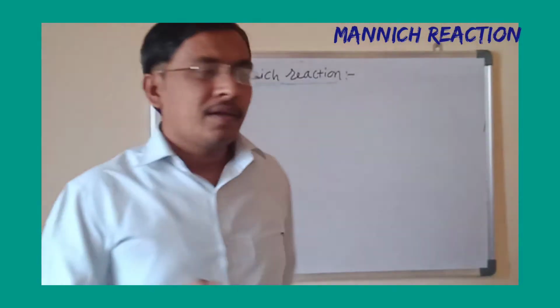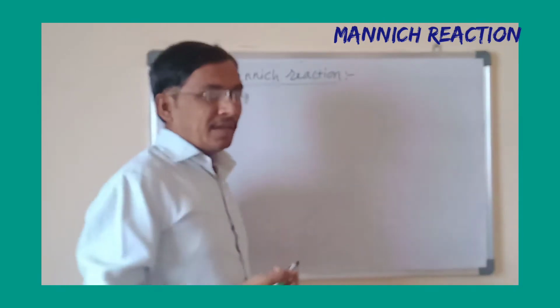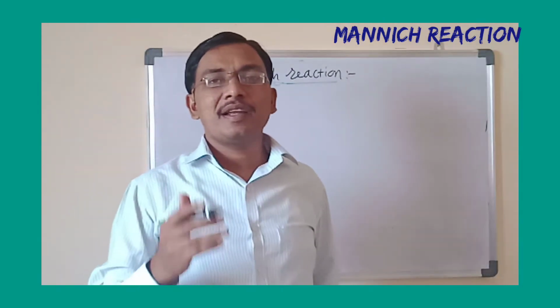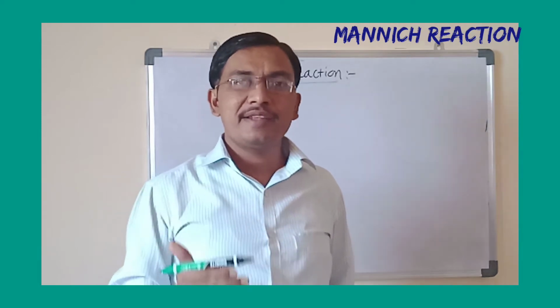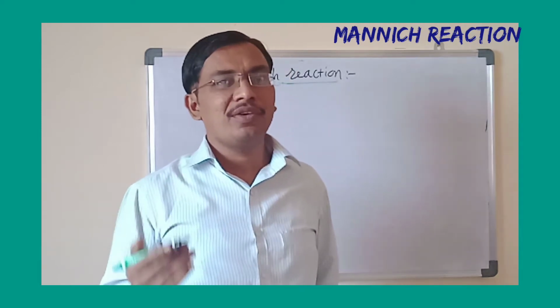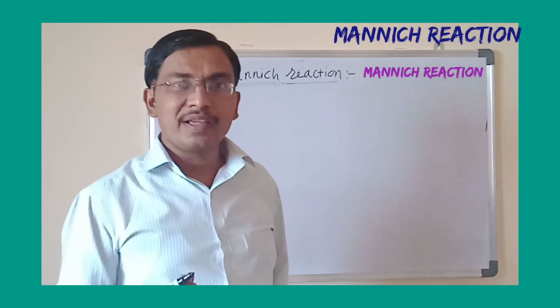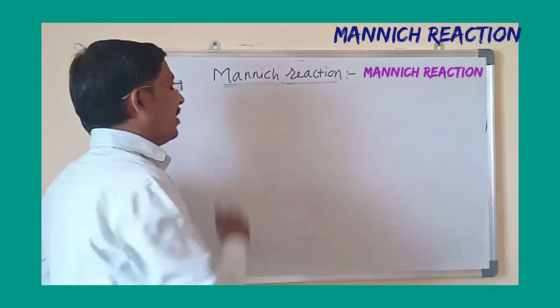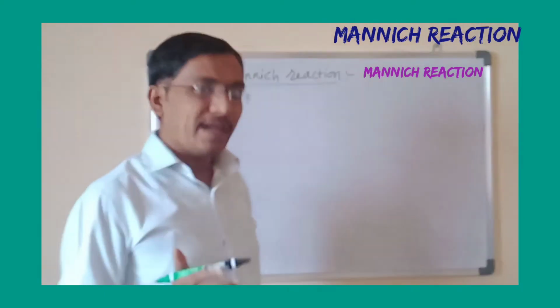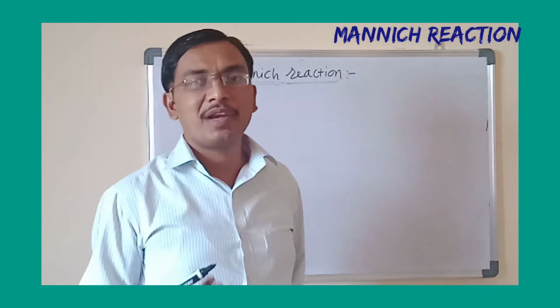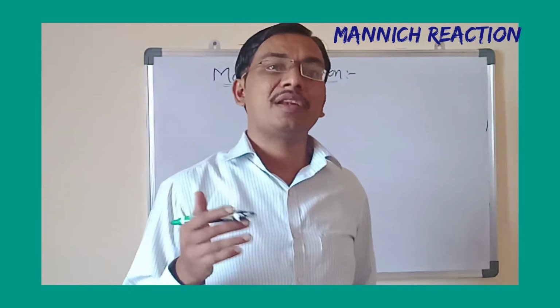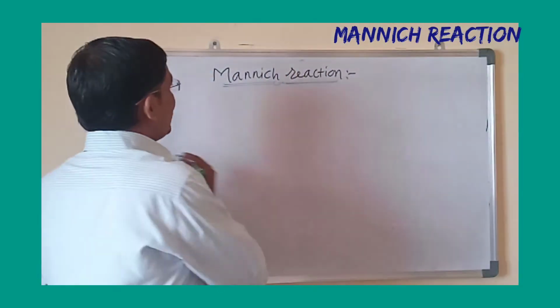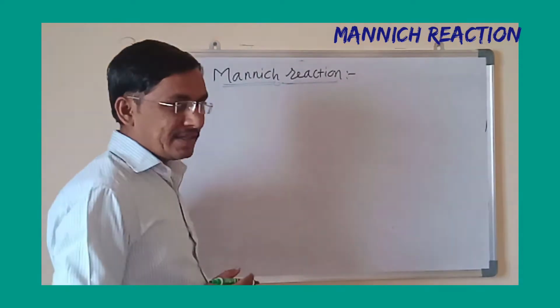We will learn the Mannich reaction. It is a condensation reaction of active hydrogen containing compounds like aldehydes, ketones, phenols, nitroalkanes with formaldehyde and ammonia or primary amine or secondary amine to give the Mannich base, that is the substituted methyl derivative, is known as a Mannich reaction.